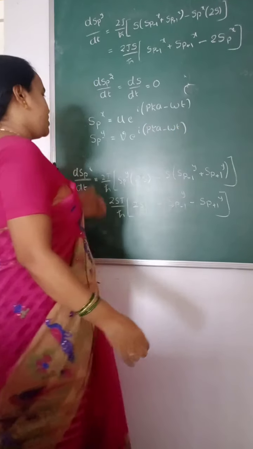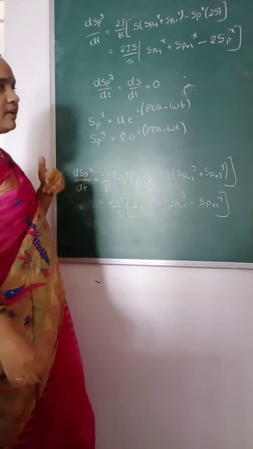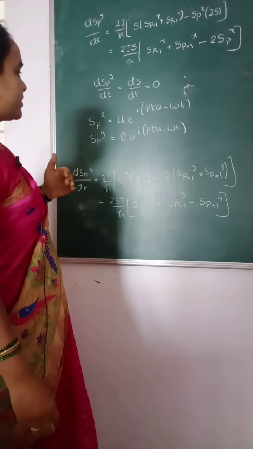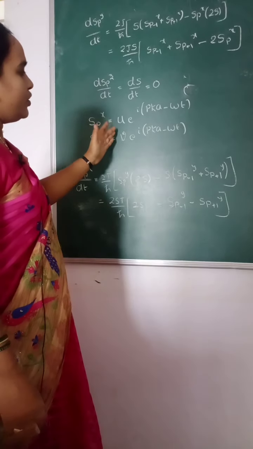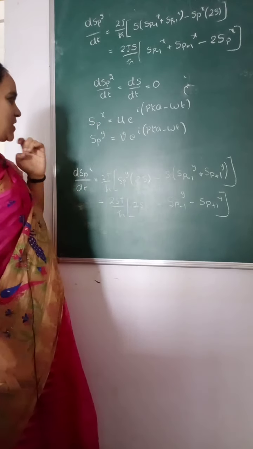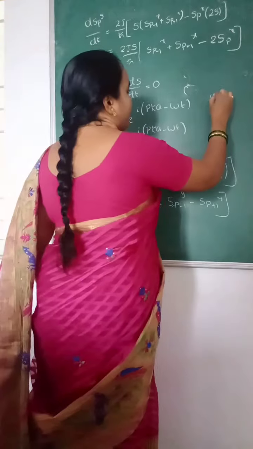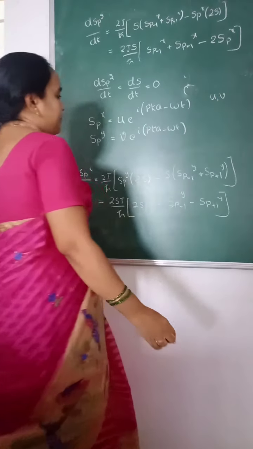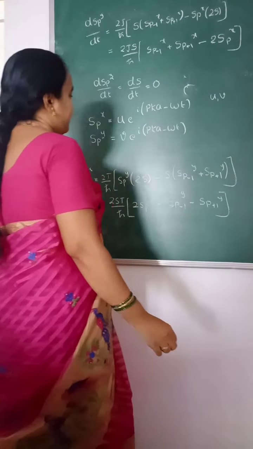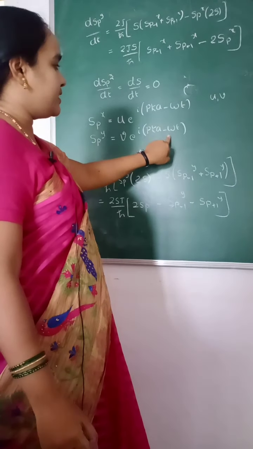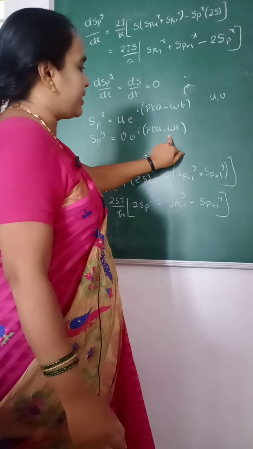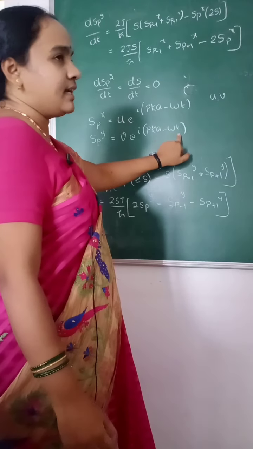So here we assumed that these two spin vectors along x and y directions are oscillating with two different amplitudes u and v. Here u and v are the complex amplitudes, p is an integer, k is the wave vector, ω is the angular frequency of this oscillatory electron, and T is the time period.